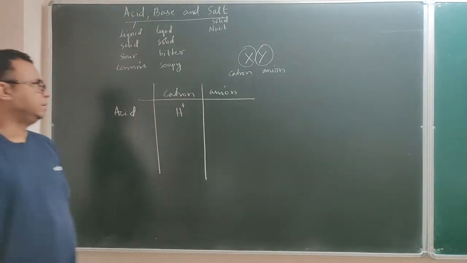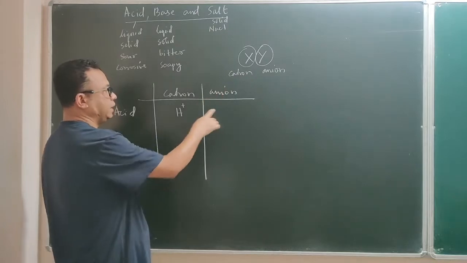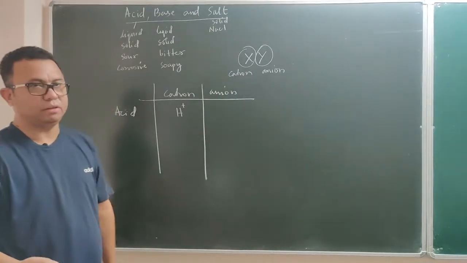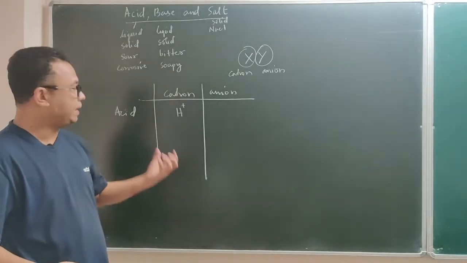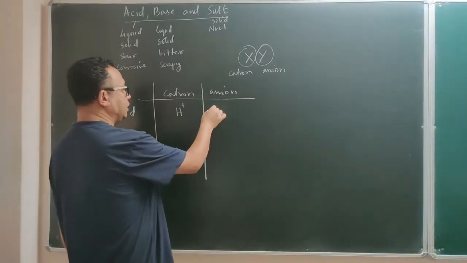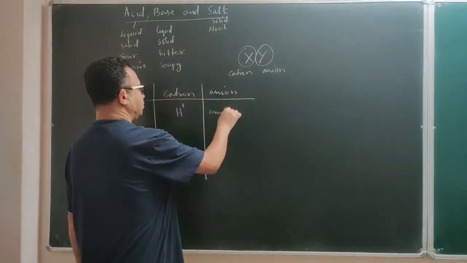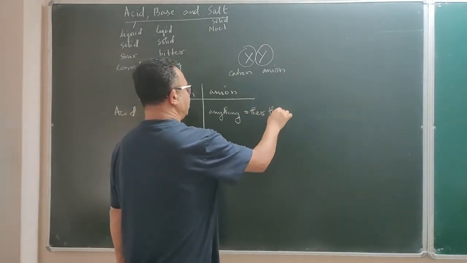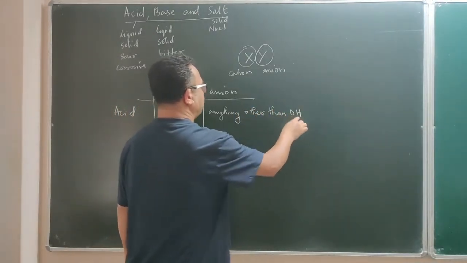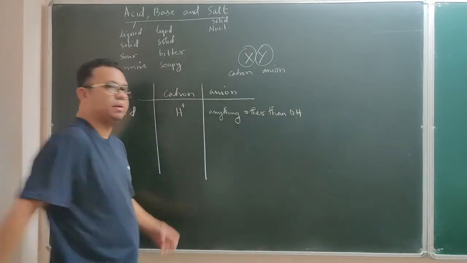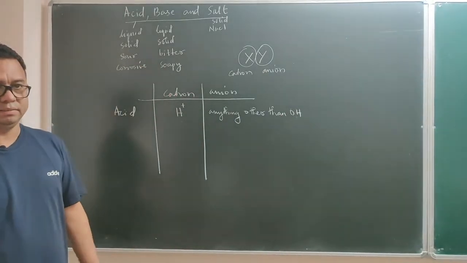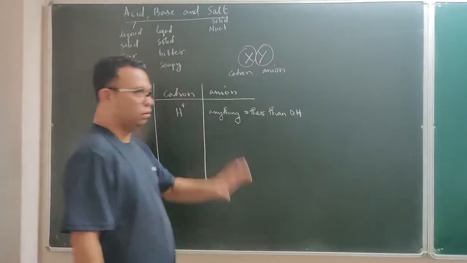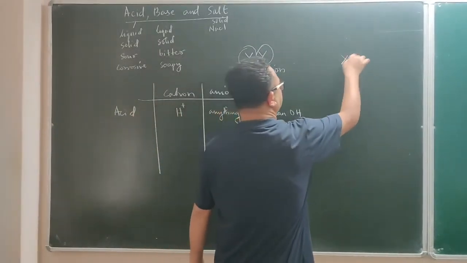So if the cation is hydrogen, the anion can be anything other than OH. Only OH should not be there, or else if H and OH are there, it becomes water, and water is not an acid.